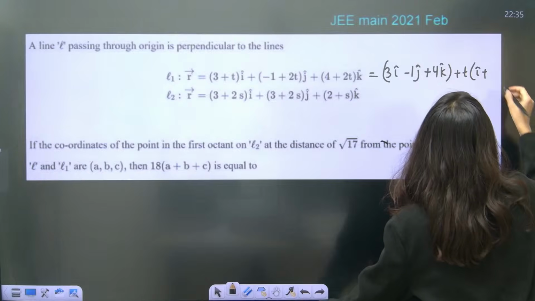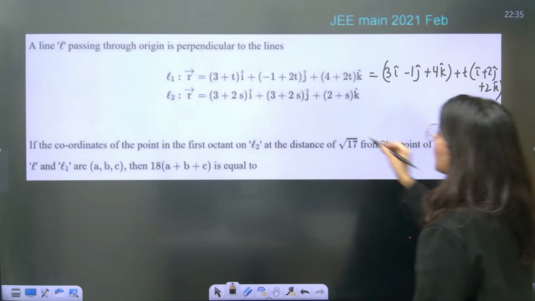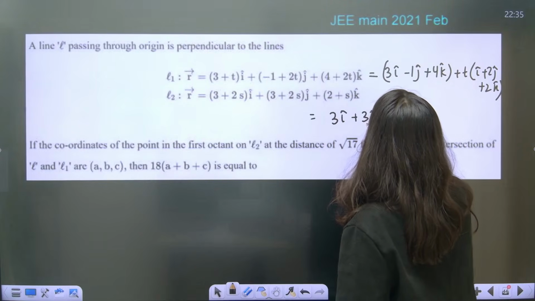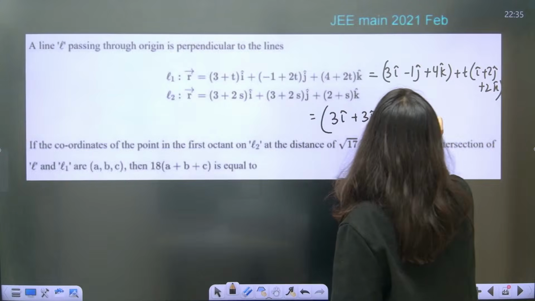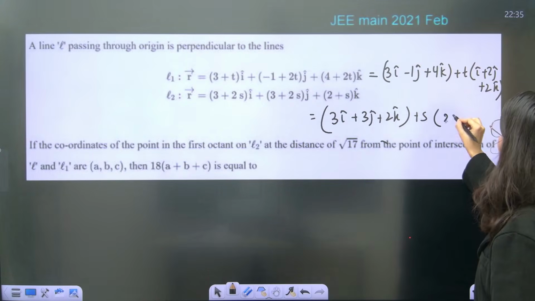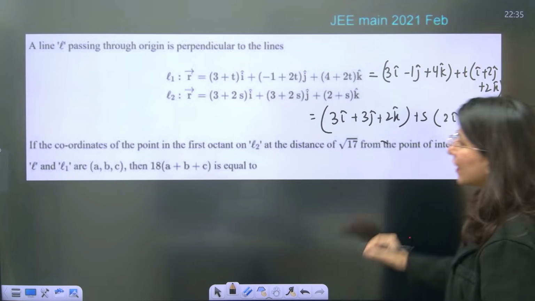1, 2 and 2: i plus 2j plus 2k. This is your line, guys. This is your line. And same, 3i cap plus 3j cap plus 2k cap plus s times (2, 2, 1): 2i cap, 2j cap, k cap. This is your line, okay?